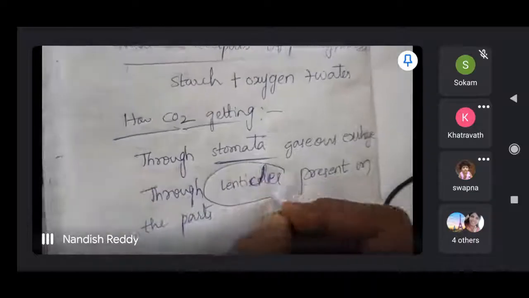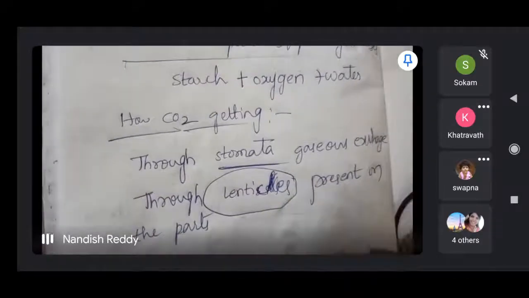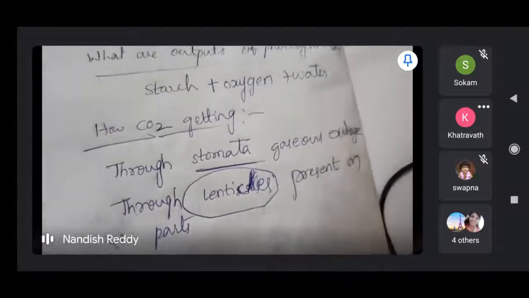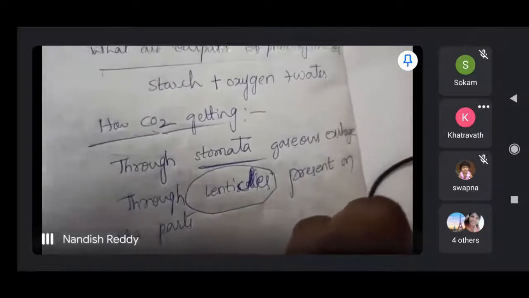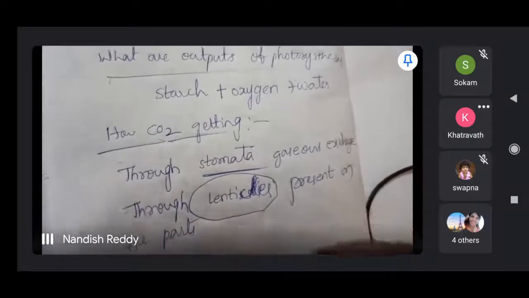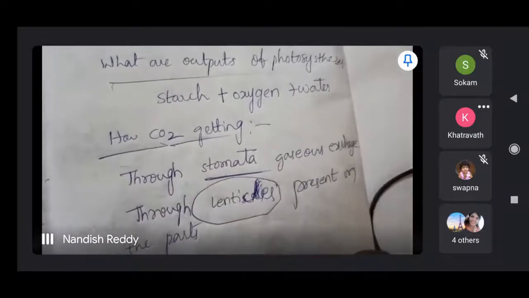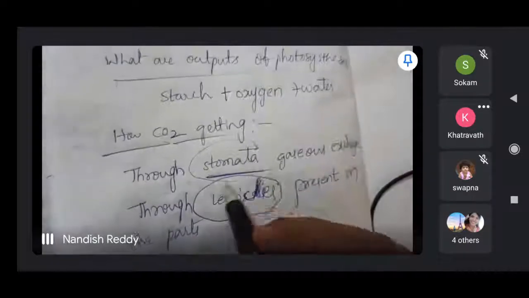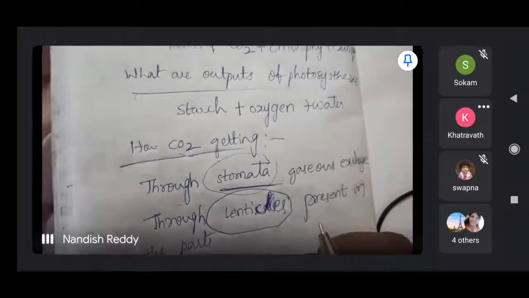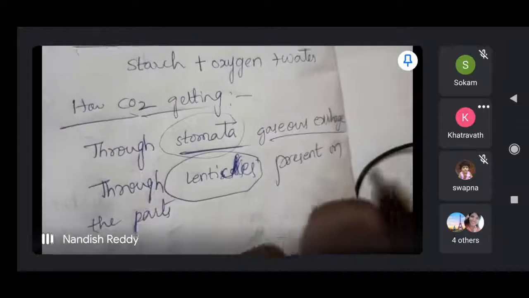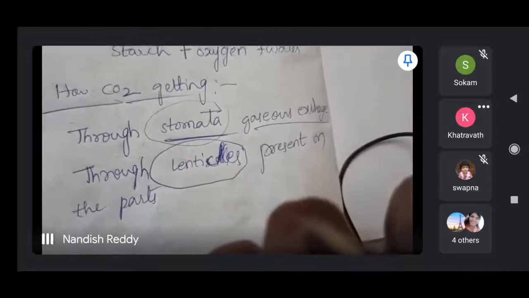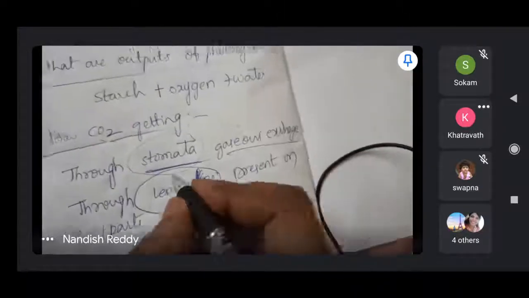Just as we breathe through our nose, plants breathe through these small teeny holes on their body structure. On the stomata they mostly get gaseous exchange, carbon dioxide in.